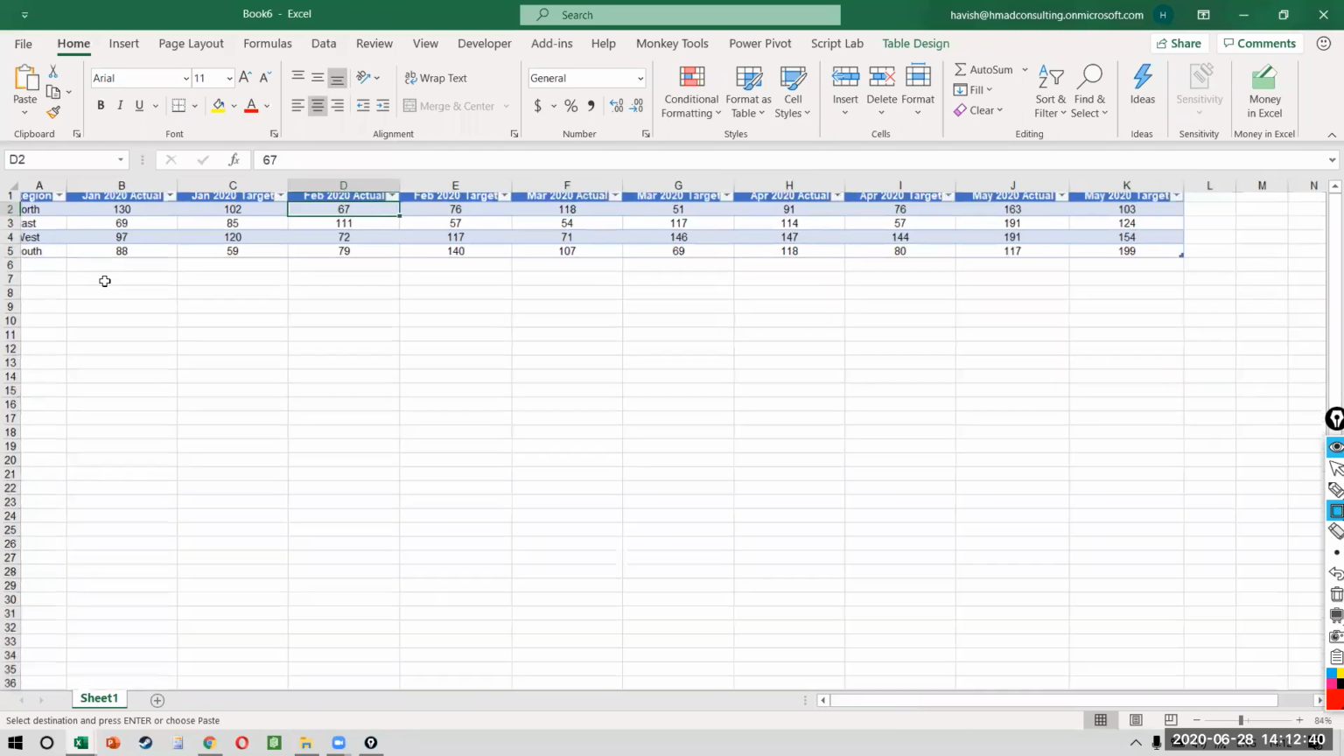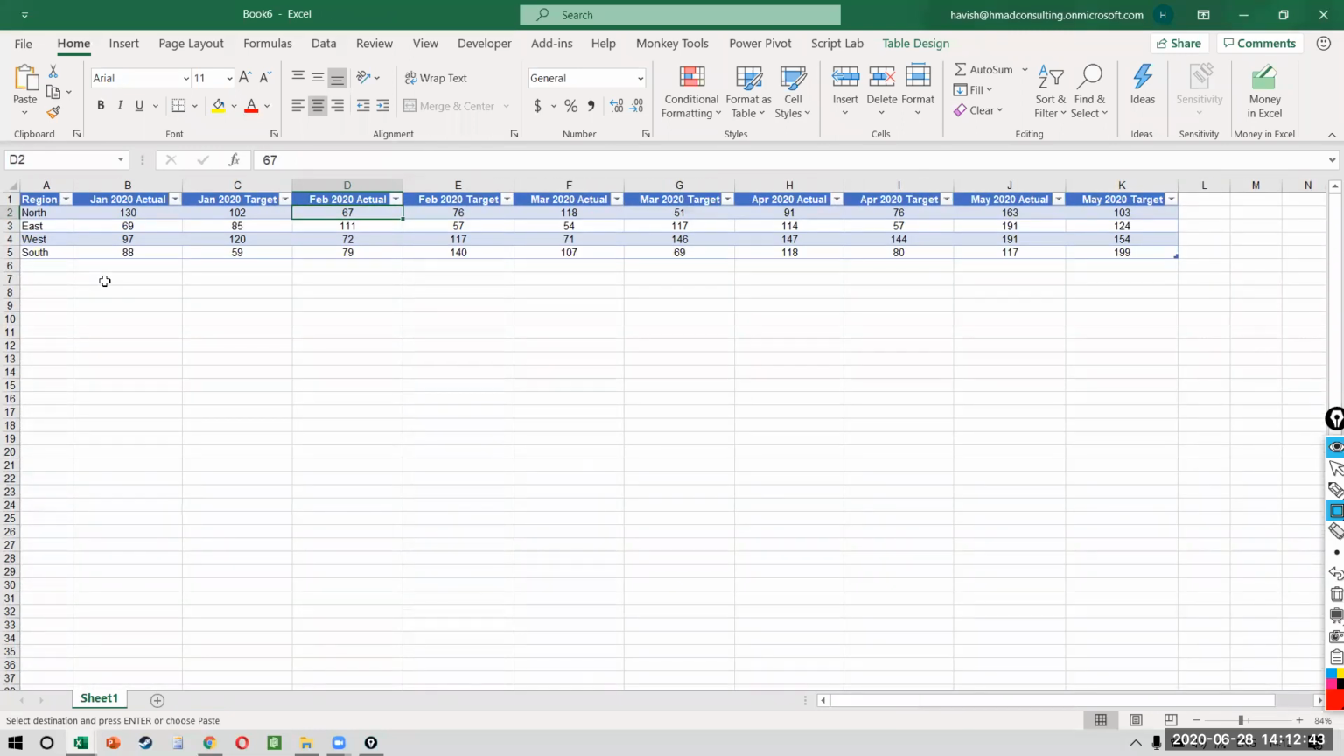Here is my question. Can you make a pivot table from this data set? 4 regions, 5 months, actual and target. Can you make a pivot table from this data set? No, we cannot. We cannot, because a pivot table requires, remember, I told you, the column has to be a unique column. Here, the columns are not unique. I can't have multiple columns with different months in it.